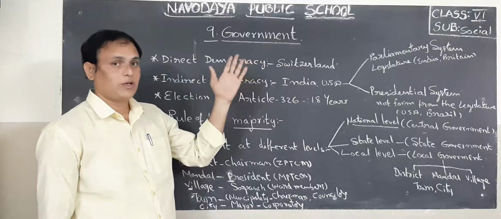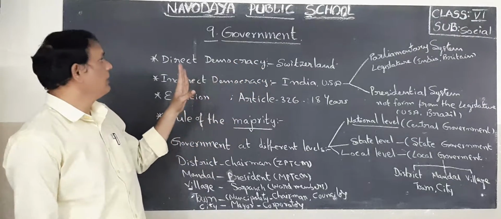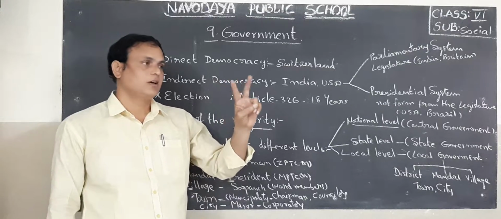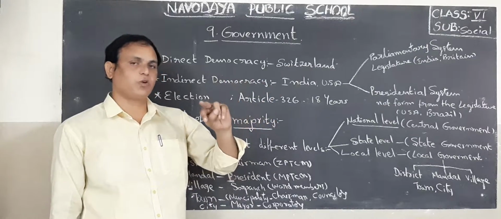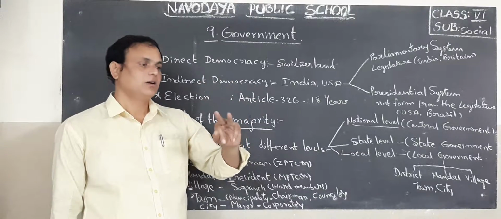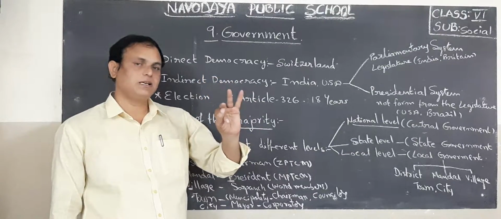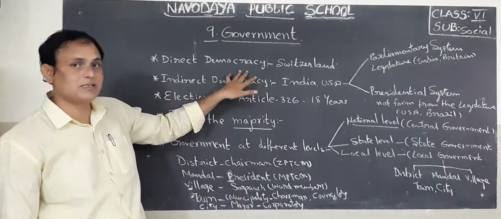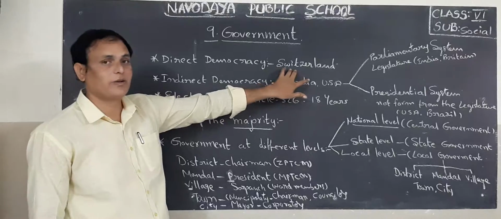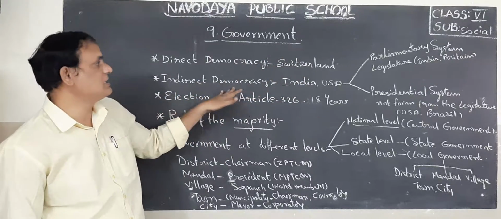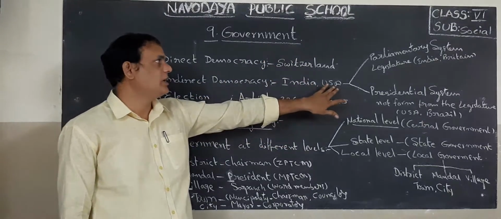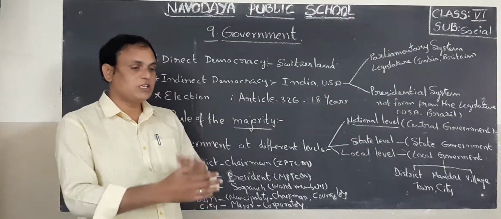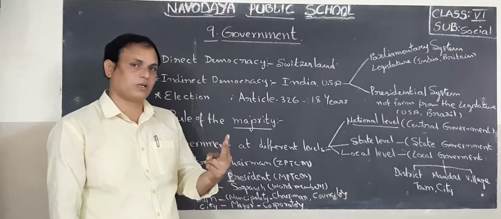What is that, children? Government. So in the government, two types of governments are there. First one is monarchy, second one is democracy. Democracy again has two types: direct democracy and indirect democracy. Okay, children. Direct democracy is in Switzerland. Indirect democracy is in India and USA. So these two countries are following indirect democracy.